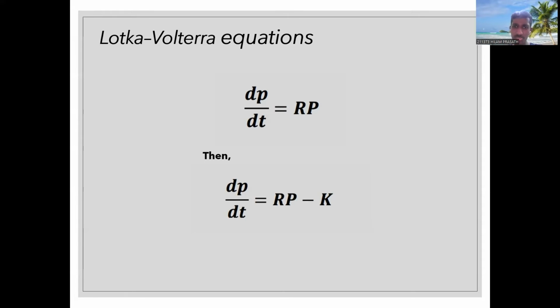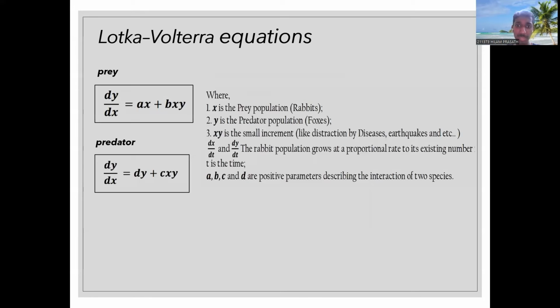So we have to make some assumptions, which are that the predator is completely dependent on the victim for sustenance, and the prey species have plenty of food, except for the predator species under investigation, and the prey is not threatened. To solve the predator model, we want to use a combination of first-order nonlinear differential equations to explain the population dynamics of the biological system in which two species interact.